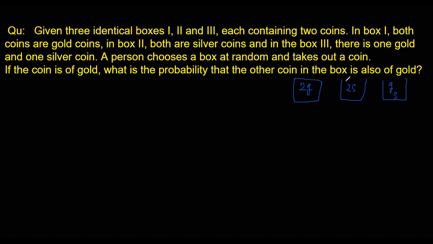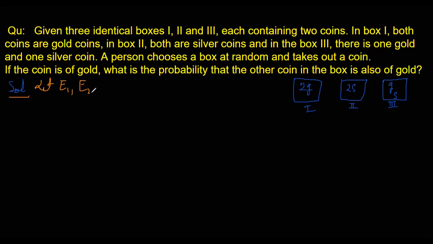A person chooses a box at random. The boxes are similar, so it would not be possible from outside to tell which box contains what. There are 3 boxes, so the probability of choosing any box would be equal: first, second, third. That means the probability of selecting box 1, 2, 3 will be the same, so each has the probability 1 by 3. Now what is the probability that the other coin is gold?